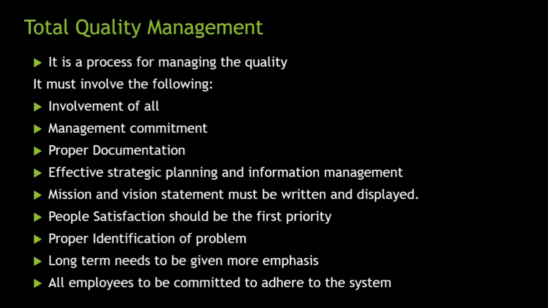Next is total quality management. How does it work? It is the process for managing quality, and it involves the involvement of all: management commitment, proper documentation, effective strategic planning, information management, and mission and vision statements. People's satisfaction should be the first priority. Then proper identification of problems, with the long term given more emphasis, and all employees committed to adhering to the system.